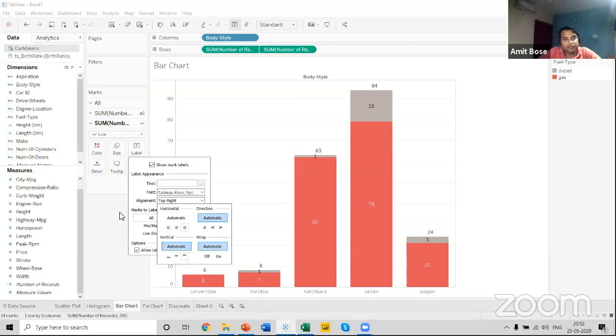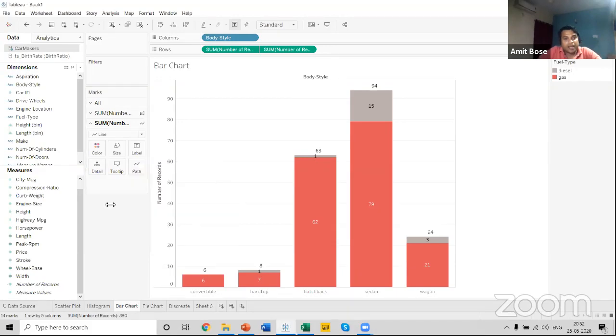So what I have done, I have changed the alignment of the totals. So for each of the bars, I have the totals now, which is at the top of each of the bars. And along with the total, now I have the option to see that for 94, I have this much of cars in diesel and this much of cars in the petrol segment.